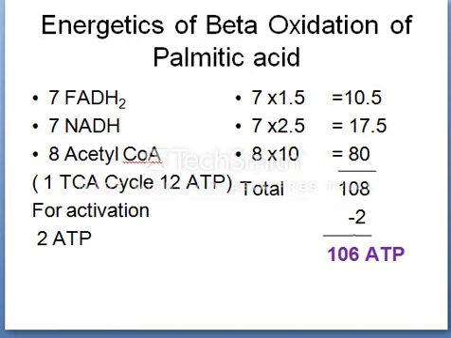Therefore, when a 16 carbon palmitic acid is fully oxidized, a total of 108 ATPs are generated. The net gain is 106 ATPs, as 2 high energy phosphates are used during activation of fatty acids. So now this is for palmitic acid, and next for myristic acid, where the cycles in beta oxidation are 6 cycles and it yields a total of 112 ATPs, and palmitic acid, as we know, 106 ATPs, and for stearic acid 146 ATPs are generated.